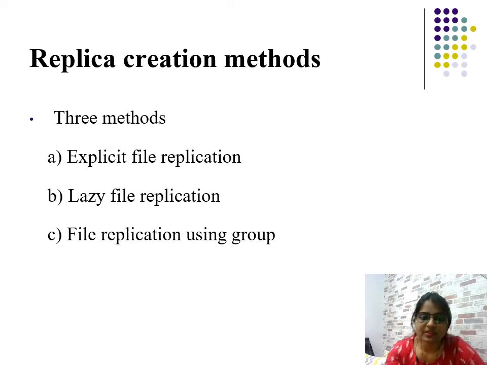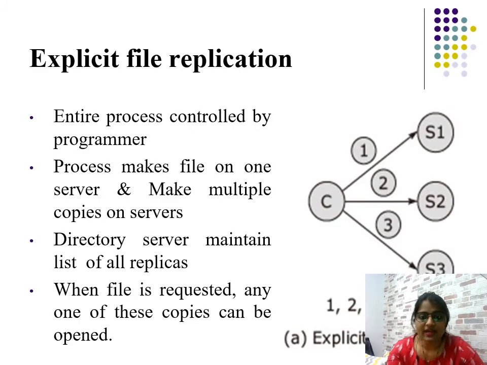There are three methods: explicit file replication, lazy file replication, and using groups. So what exactly is explicit file replication? Explicit file replication means the entire process is controlled by the programmer. A process makes a file on one server and makes multiple copies on other servers.